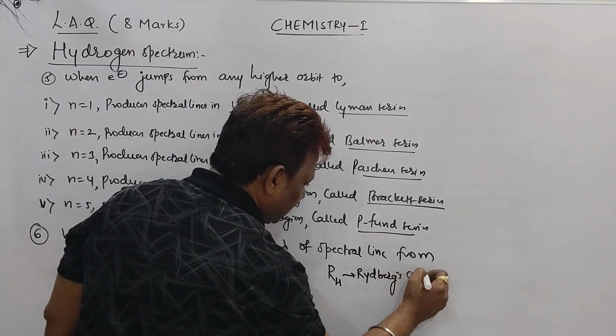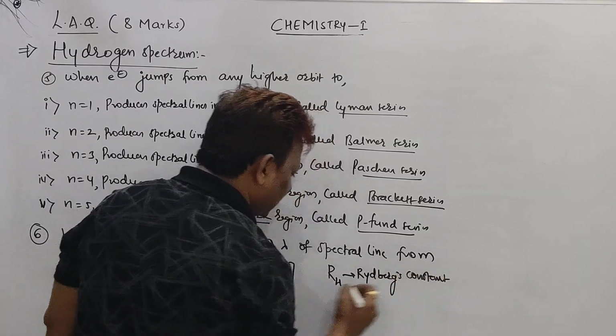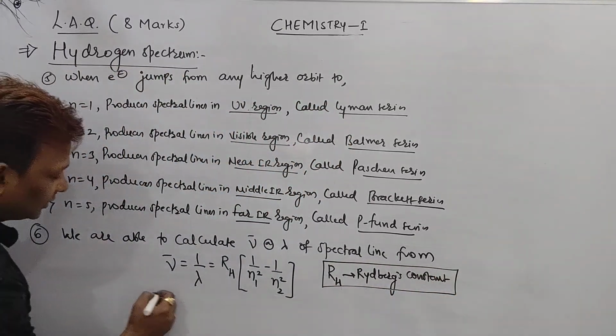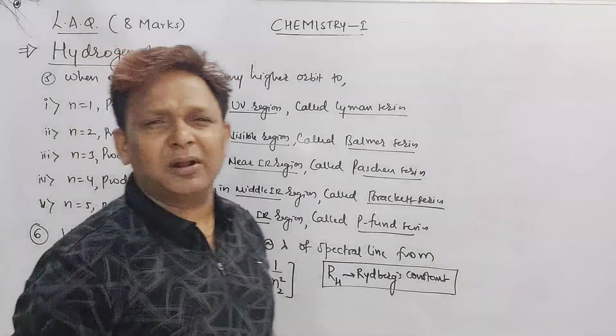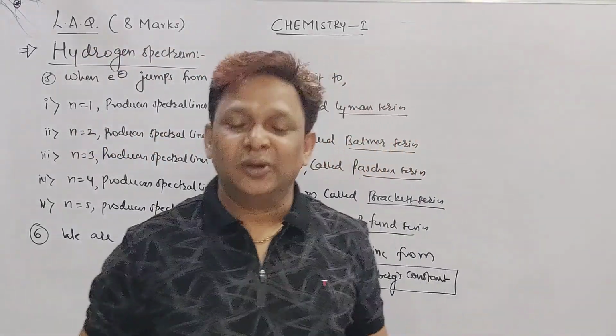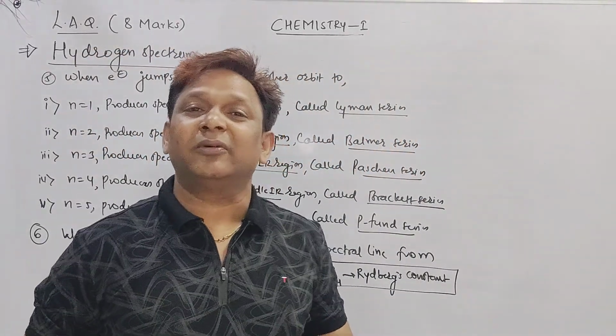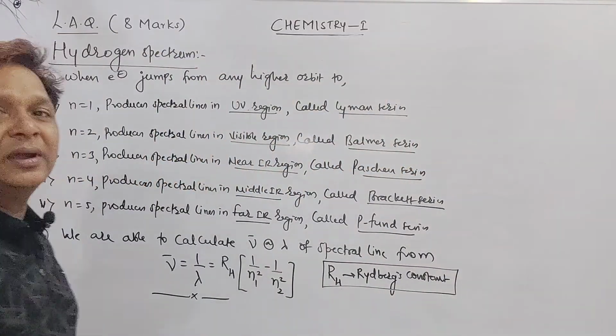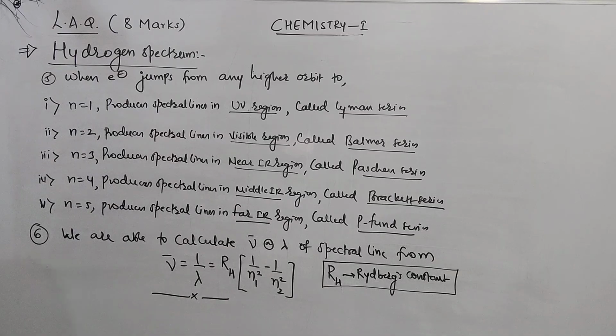Beta, RH is also called the Rydberg constant, right? If you write this, beta, you will surely get the 8 marks. There is no way to deduct even a single mark. So this is the simplest explanation of Bohr's postulates and the hydrogen spectrum that I have given for you.